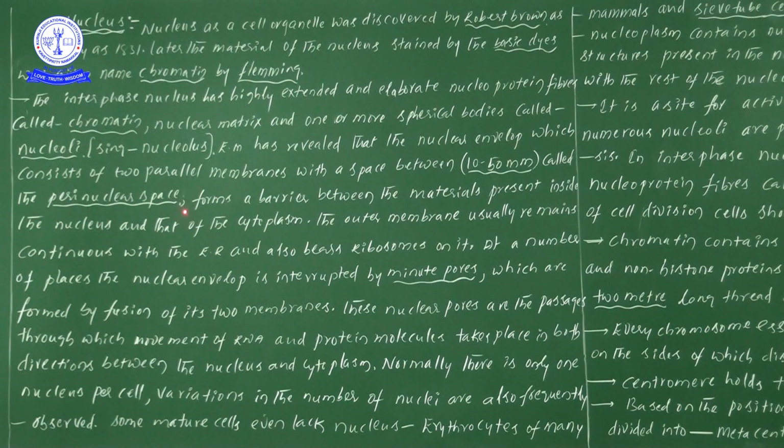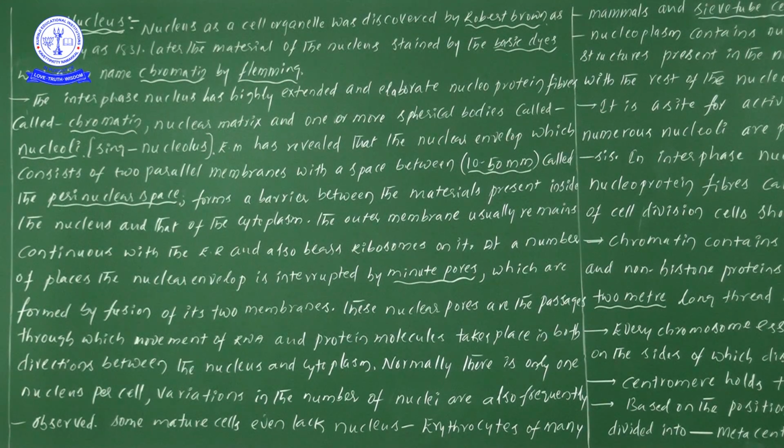Now this perinuclear space forms a barrier. Sorry, not this one. Here two membranes are there, no? So the barrier is definitely like a wall. The nuclear membrane forms a wall between the materials present inside the nucleus and those of the cytoplasm. Wall is nothing but, from our subject's point of view, a barrier. So it is a barrier between the materials present in the nucleus and the cytoplasm.